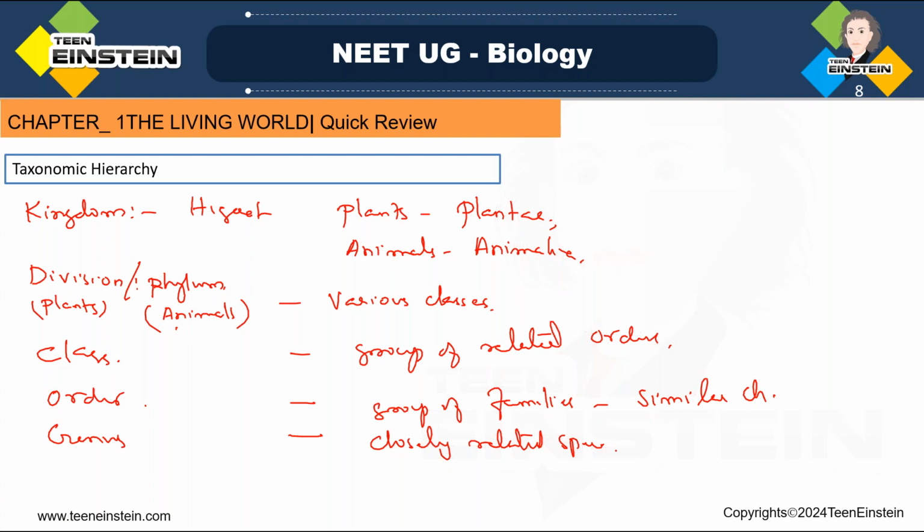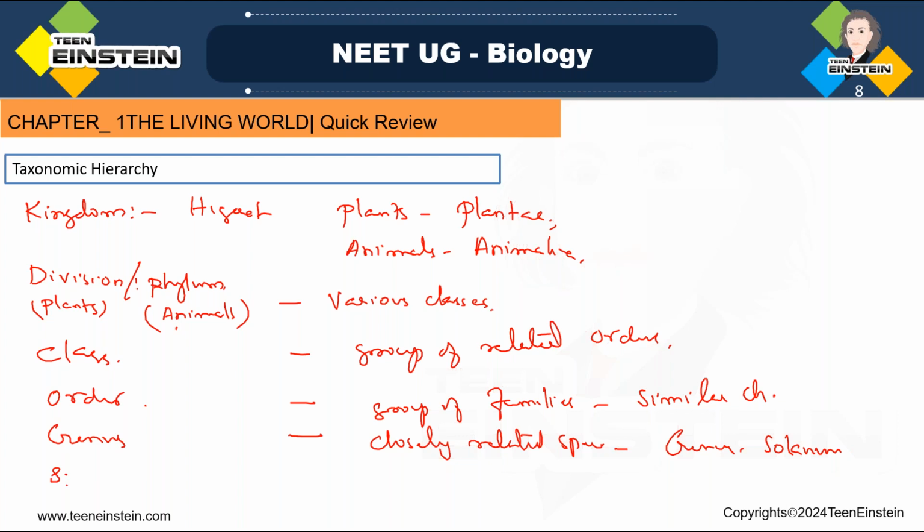Potato is different, tomato is different, brinjal is also different, 3 different species, but all belong to the same genus Solanum.